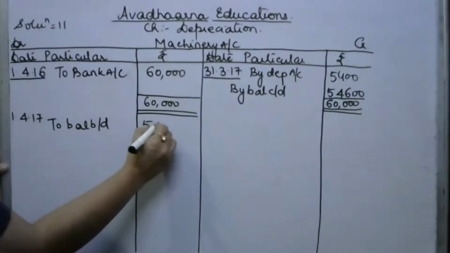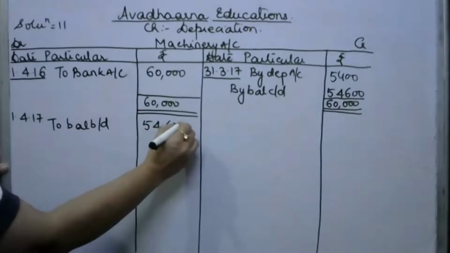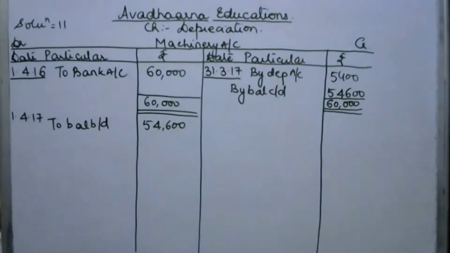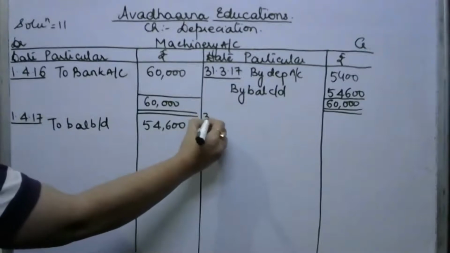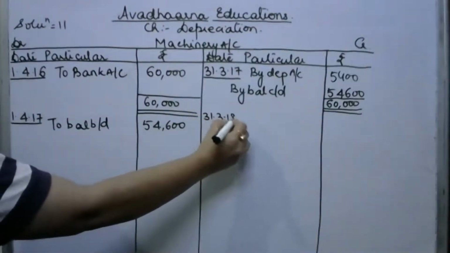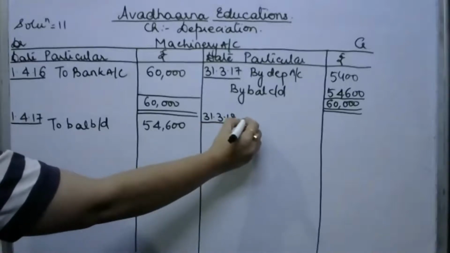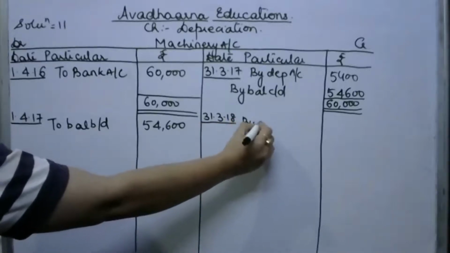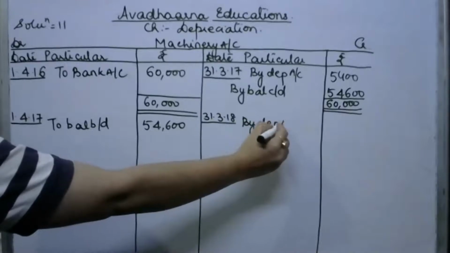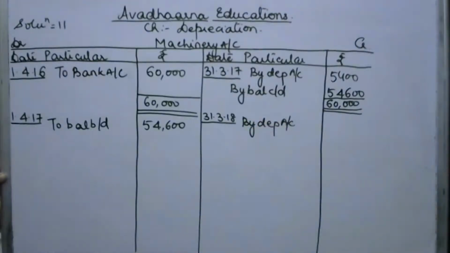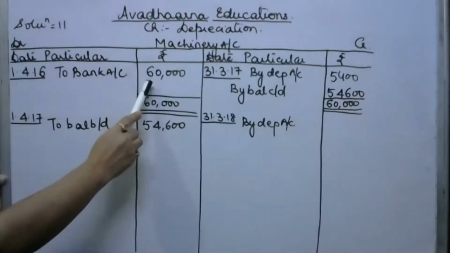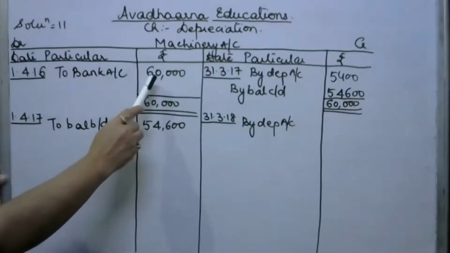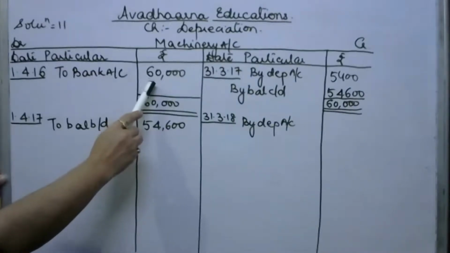Amount is 54,600. Now beta, in second year, we are using this machinery for the whole complete year, and this second year is going to end on 31st of March 2018. So let's provide depreciation. Since the depreciation is provided by straight line method, that means the amount of depreciation is going to be same, 5400 annual depreciation as it is to be provided, 9% on 60,000 the original cost of the asset. This is straight line method.